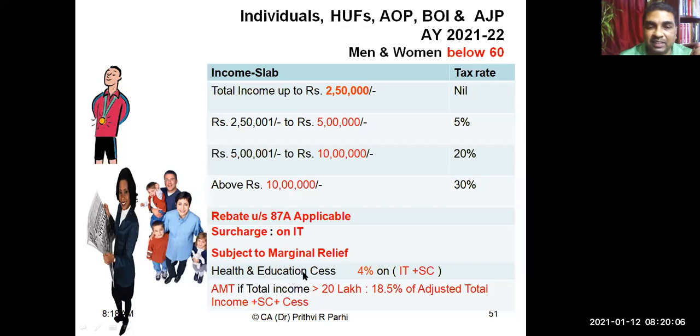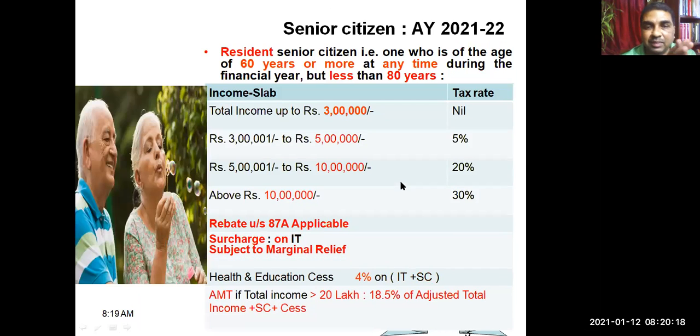And there is a health and education cess of 4%. This is levied on income tax plus surcharge. Surcharge I had already told you separately. Also, the concept of alternate minimum tax we have already discussed. For senior citizens, this is the slab rate: up to 3 lakh nil, then of course 5%, then 20%, 30%.